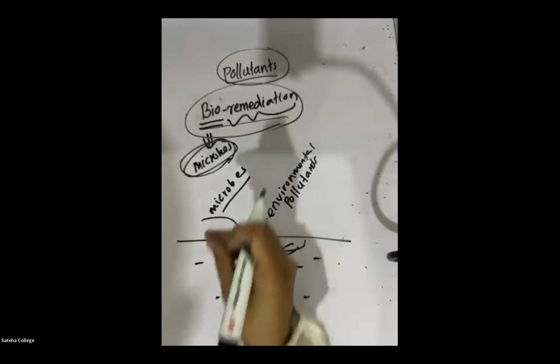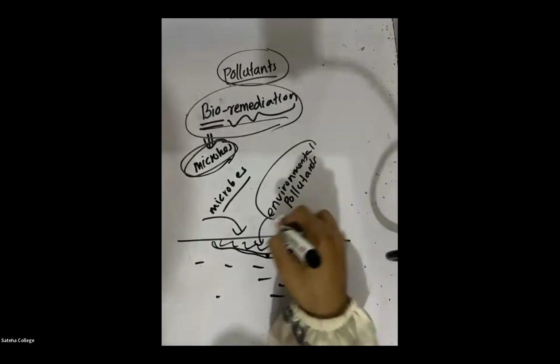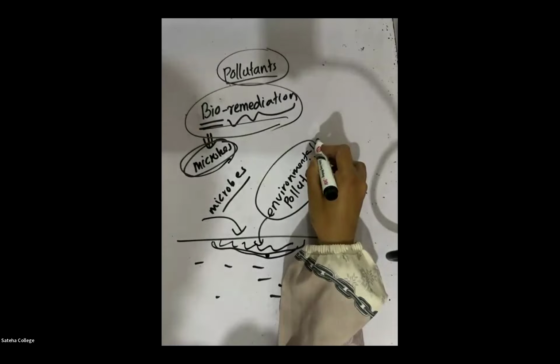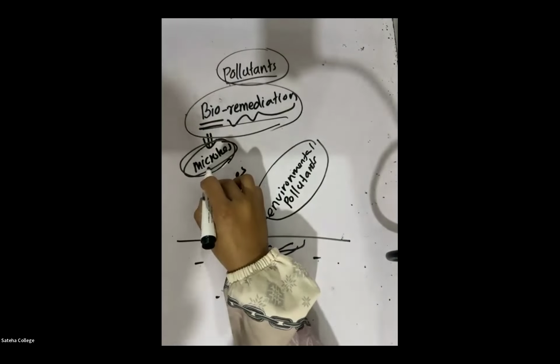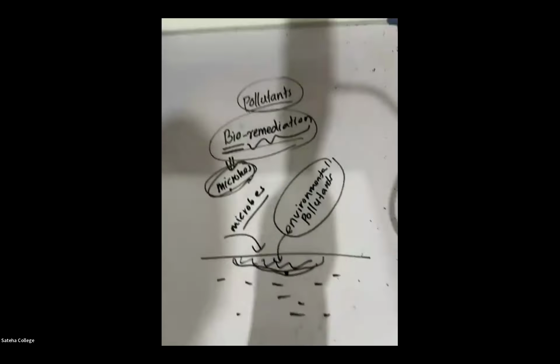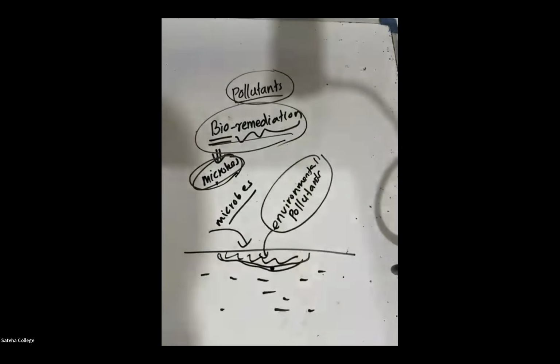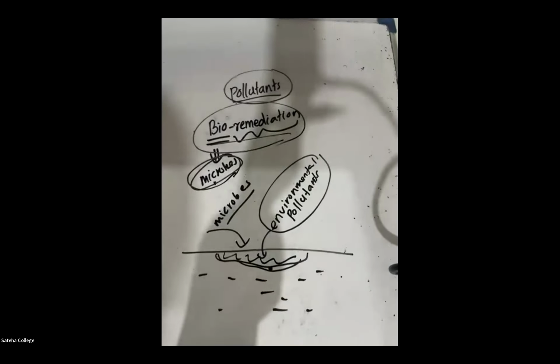Bioremediation means a technology used to remove environmental pollutants by using microorganisms. Again, a technology that is used to remove environmental pollutants by using microorganisms.